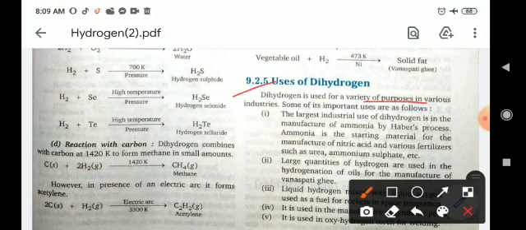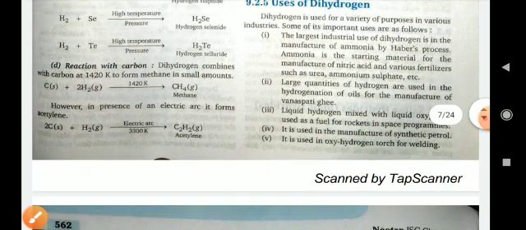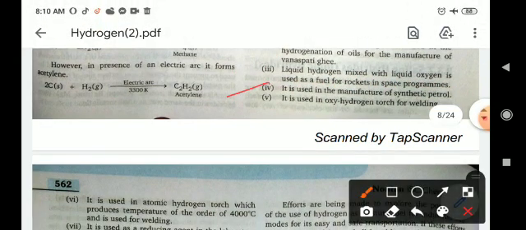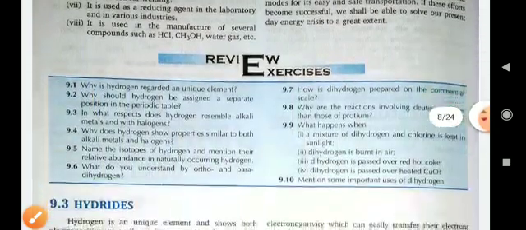Now, uses of dihydrogen. Dihydrogen is used for a variety of purposes in various industries. Some are given here. The largest industrial use of dihydrogen is in the manufacturing of ammonia by Haber's process. Number two, large quantities of hydrogen are used in the hydrogenation of oil for the manufacture of vanaspati ghee. Number three, liquid hydrogen mixed with liquid oxygen is used as fuel for rockets in space programs. It is also used in the manufacturing of synthetic petrol, and in the oxyhydrogen torch for welding. So these are basically the uses of hydrogen.